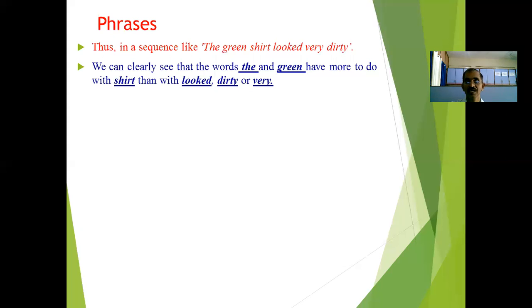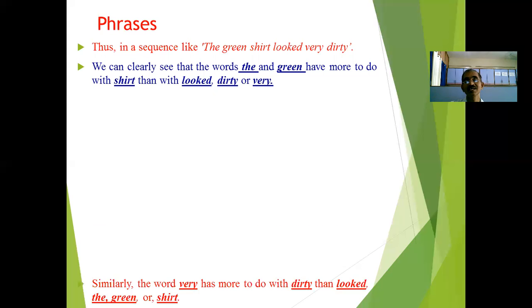"The green shirt" relates more. They have more to do with the word "shirt" than the other words. Which are the other words? "Looked", "dirty" or "very". Instead, "the" and "green" have more to do with the word "shirt" only. They have more to do with the shirt than the remaining three words "looked", "very" or "dirty".